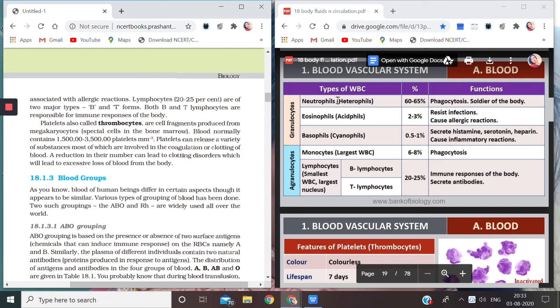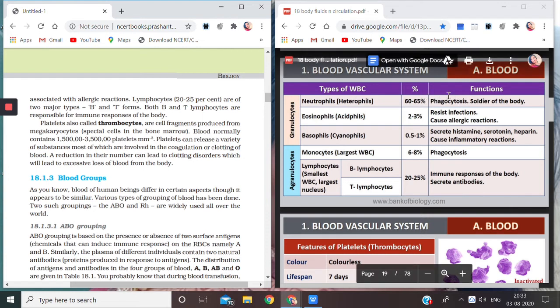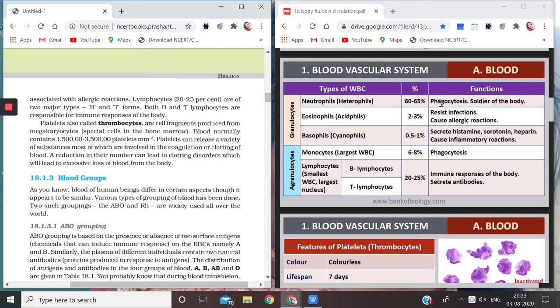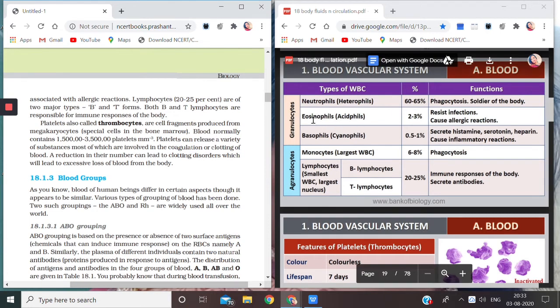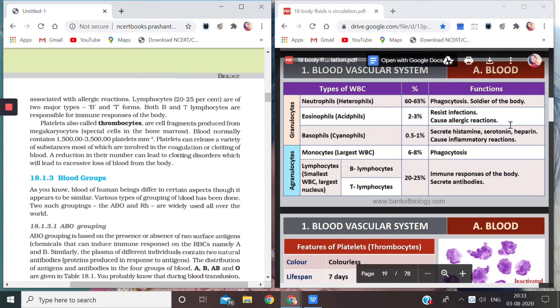So neutrophils, also called heterophils, constitute about 60 to 65%. They are phagocytic, that means I told you that they are phagocytic in nature. That is, they engulf or eat any kind of foreign substance. They are the soldiers of the body. Then we come to eosinophils or acidophils. They constitute about 2 to 3%. They resist infection and cause allergic reactions.